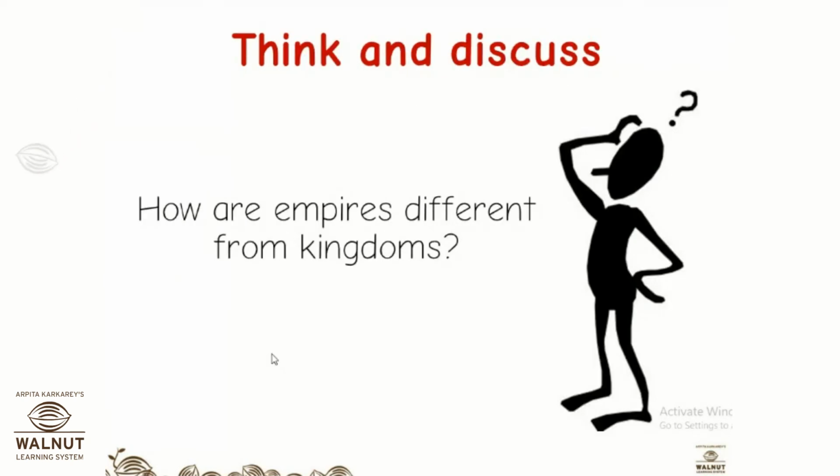Okay, so now think and discuss, because this we will discuss and then move further, because this answer is there as homework in the worksheet. Yes, who will answer? How are empires different from kingdoms? Empires are larger than kingdoms. They were protected by big armies. Okay, and you have to mention that kingdoms may be smaller areas.